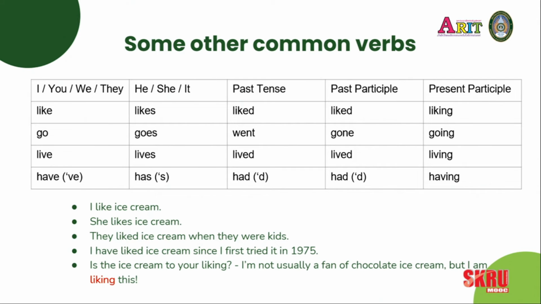Have is another verb we can use as a contraction, which is why I've shown in brackets here the apostrophe VE. You can say I've, you've, we've, they've. He, she, it has. He's, she's, it's.